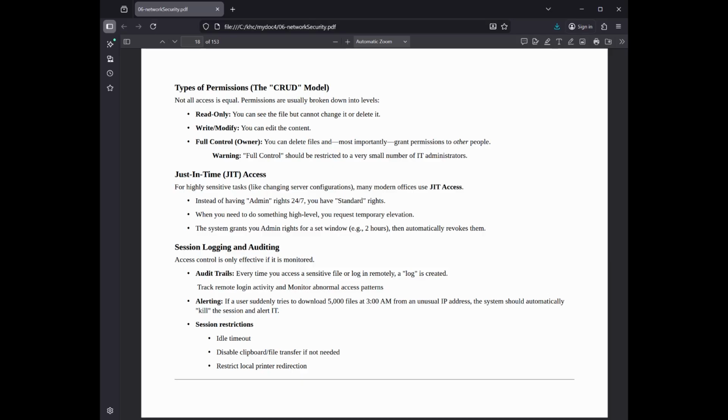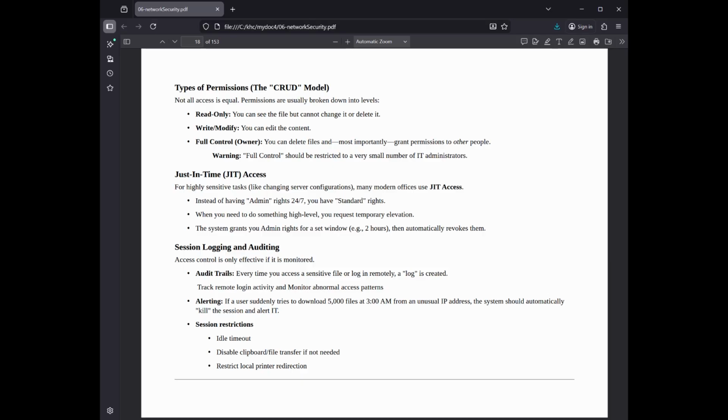Just-in-time, JIT, access is for highly sensitive tasks, like changing server configurations. Many modern offices use JIT access. Instead of having admin rights 24/7, you have standard rights. When you need to do something high level, you request temporary elevation. The system grants you admin rights for a set window, for example 2 hours, then automatically revokes them.